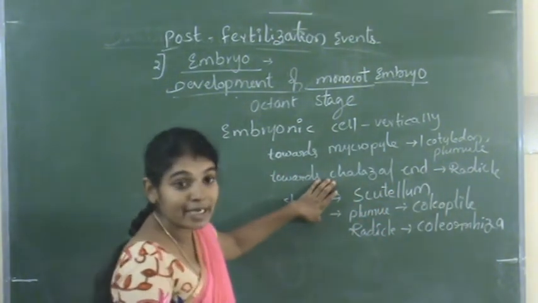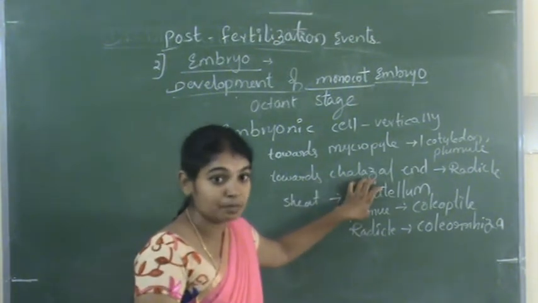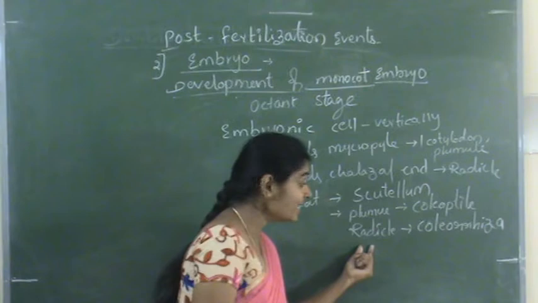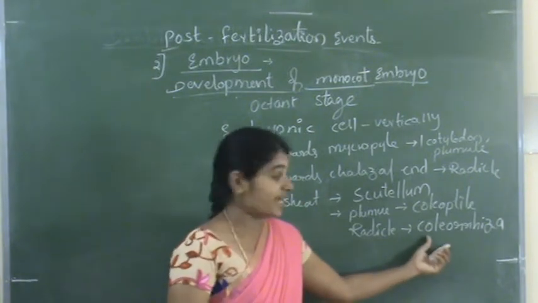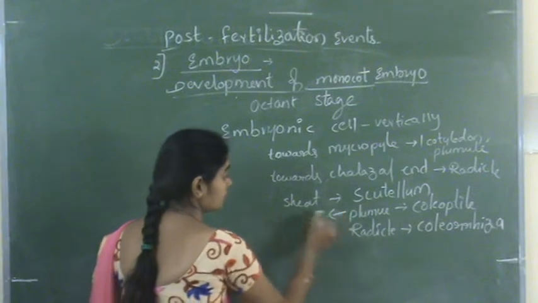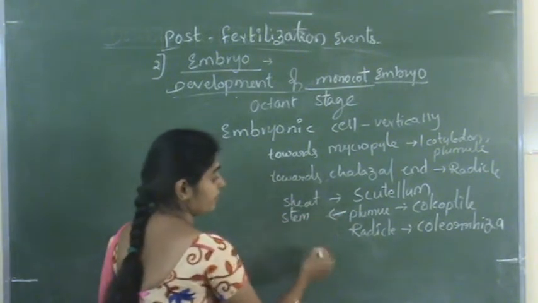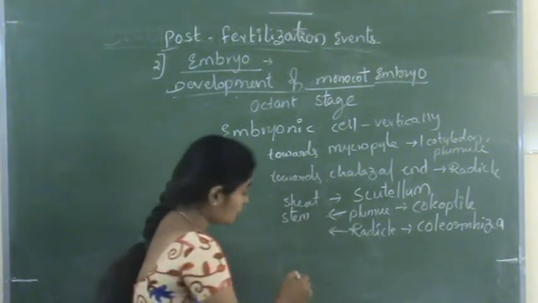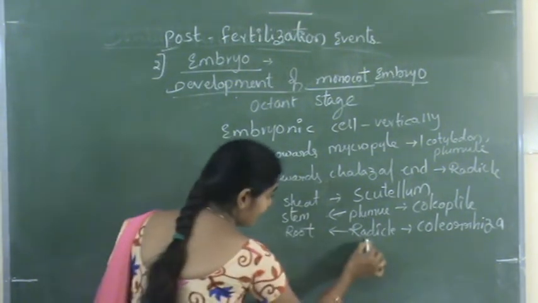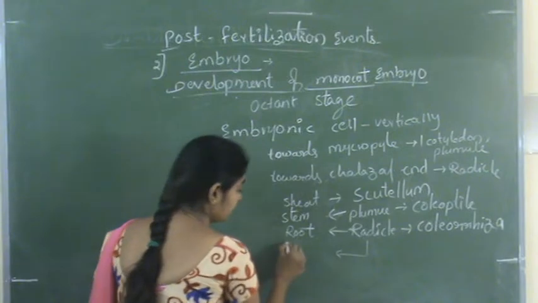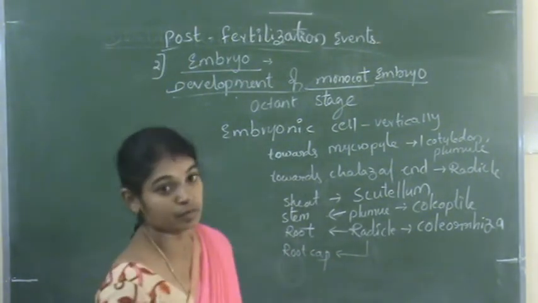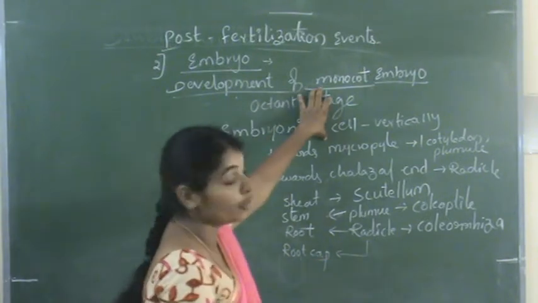So the cotyledon is covered by the scutellum, the plumule is covered by the coleoptile, the radicle is covered by the coleorhiza. The plumule develops into the stem, and the radicle develops into the root system, and the root tip is covered by the root cap. So this is the development of the monocot embryo.